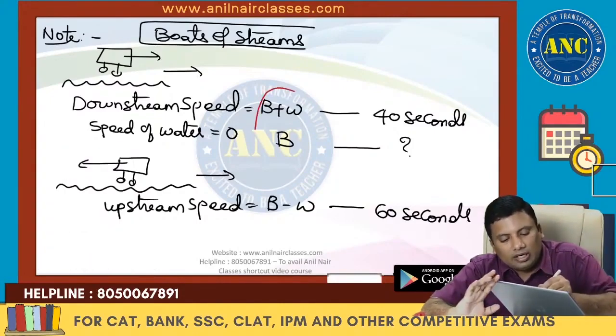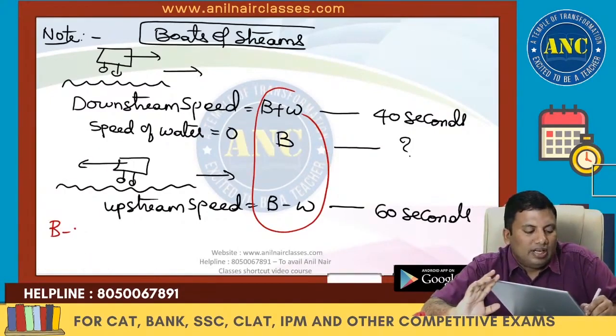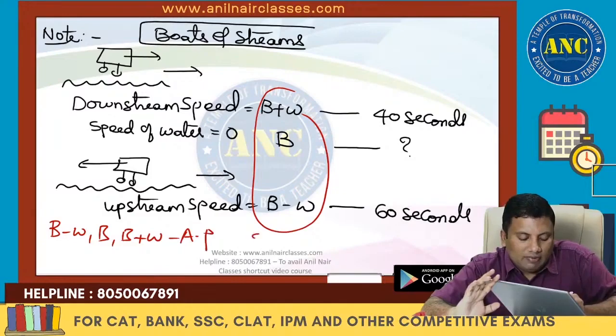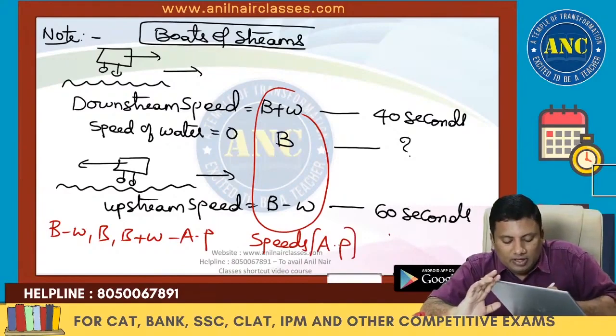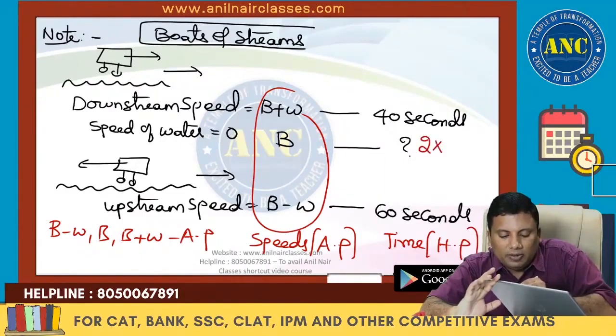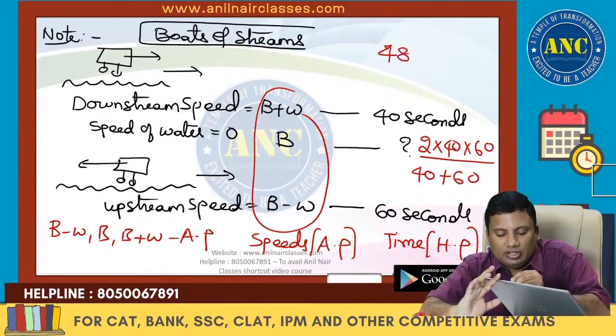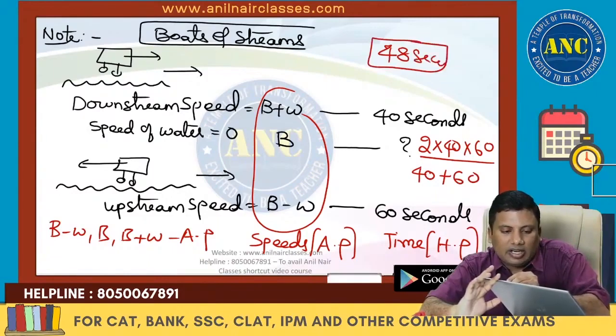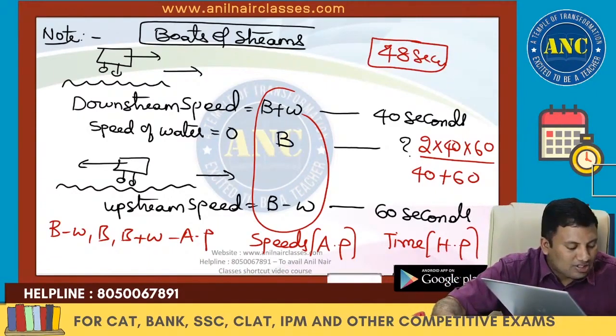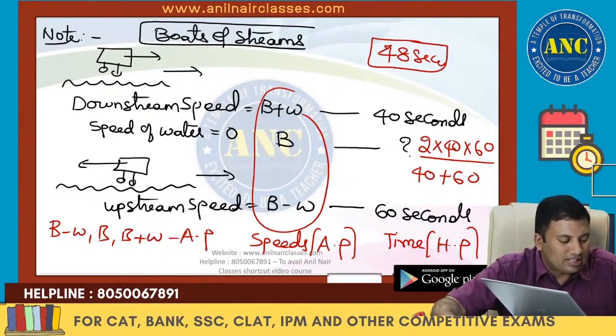So these are nothing but B minus W, B plus W. They are in AP. That means if the speeds are in AP, time periods will be in HP. If the time periods are in HP, it is 2AC divided by A plus C, which is nothing but 48 seconds. I hope you understood the beautiful execution of this theme and how to get this answer.